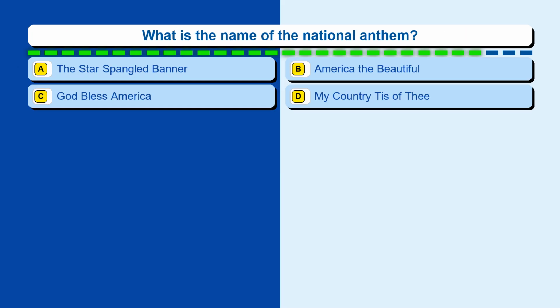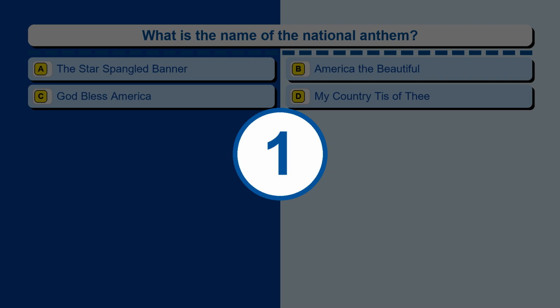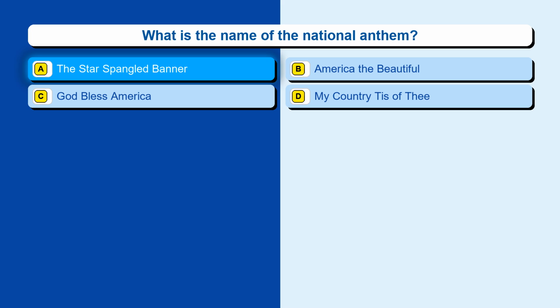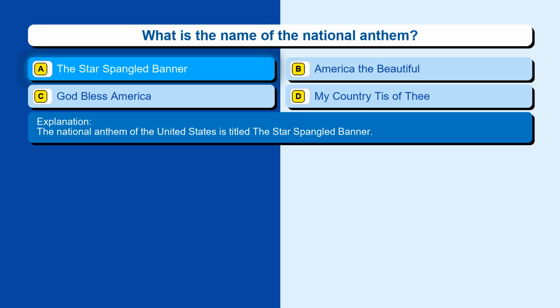Question 26. What is the name of the national anthem? Option A, The Star-Spangled Banner. Option B, America the Beautiful. Option C, God Bless America. Option D, My Country 'Tis of Thee. The correct answer is option A, The Star-Spangled Banner. The national anthem of the United States is titled The Star-Spangled Banner.